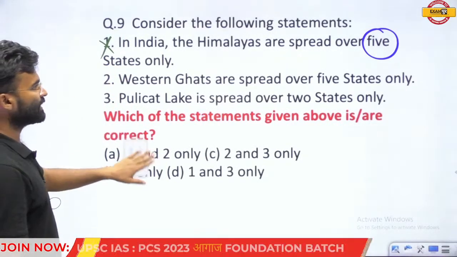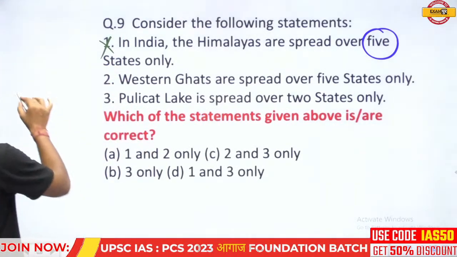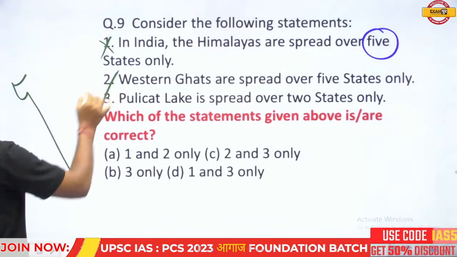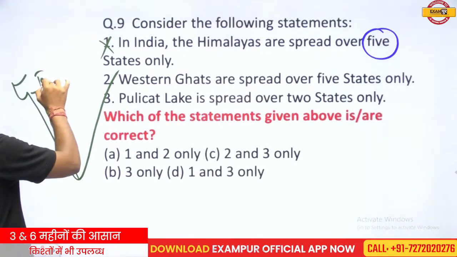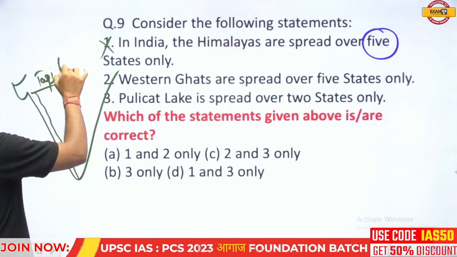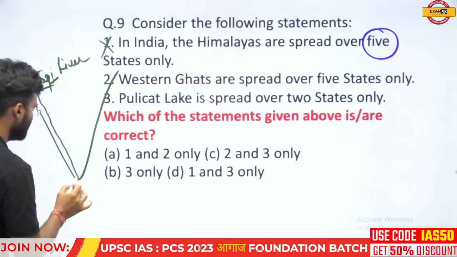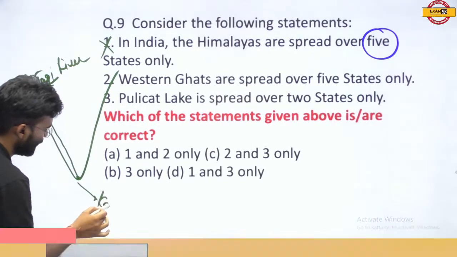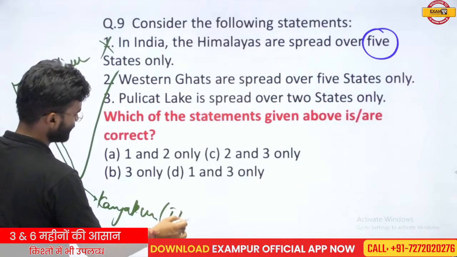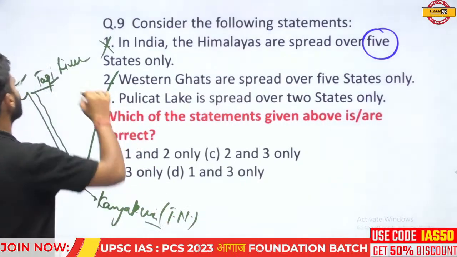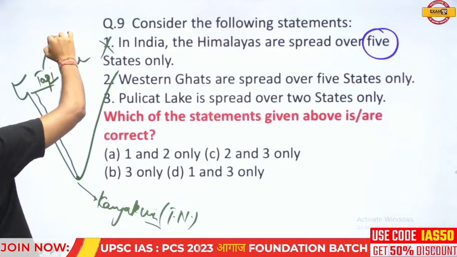Western Ghats are spread over 5 states only. If you have mapping sense, the Western Ghats start from the mouth of the Tapi river and stretch toward Kanyakumari. Kanyakumari is located in Tamil Nadu, and the Tapi river mouth is located in the Gujarat region.